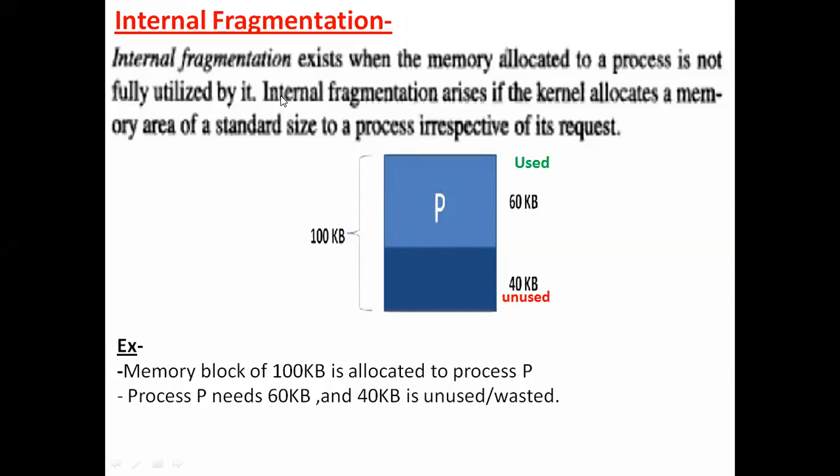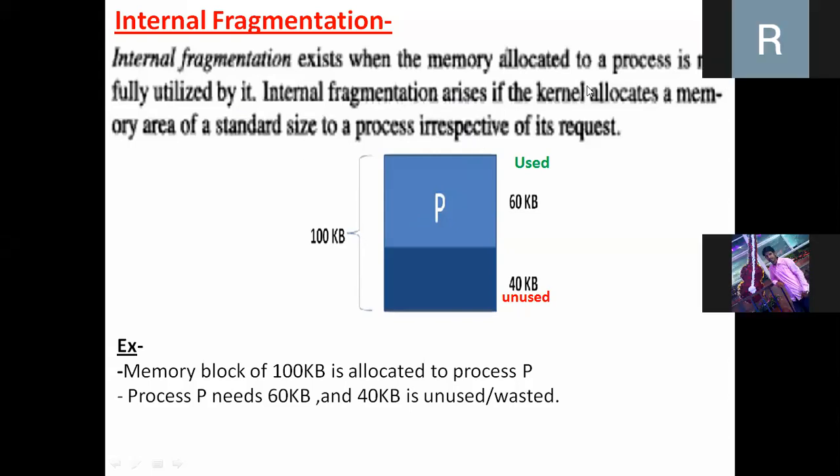Internal fragmentation occurs if the kernel or operating system allocates a memory area of standard size to a process irrespective of its request. Whatever memory space a process requests, the kernel or OS allocates a standard, fixed-size memory space for every process.